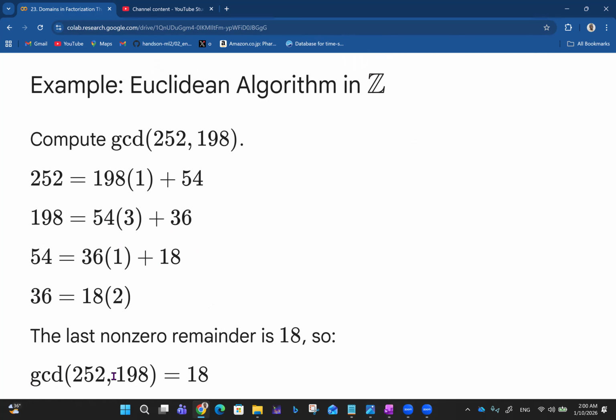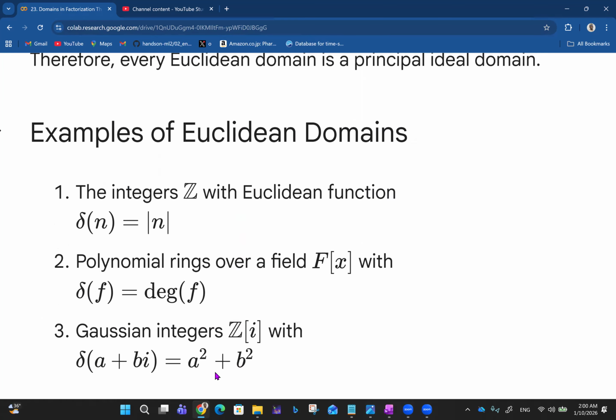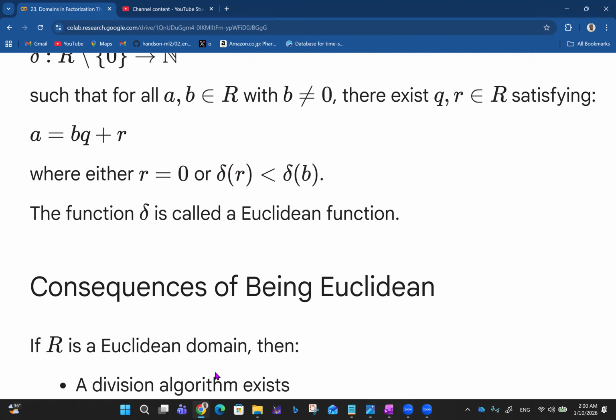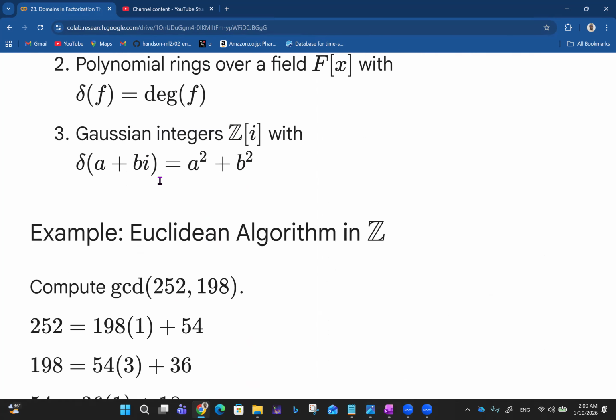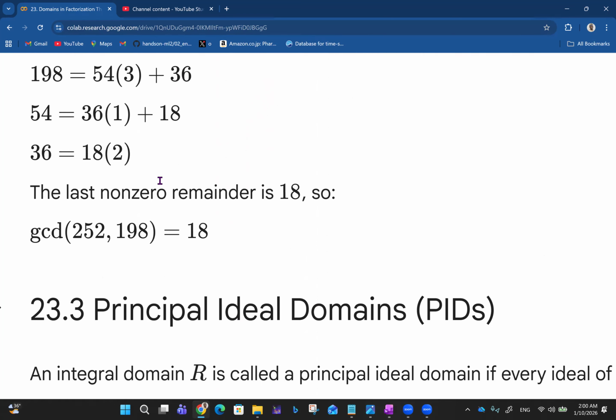So the greatest common divisor of 252 and 198 is simply 18, right? So that's the Euclidean algorithm. Things are more straightforward here because you can see the numbers. But when you can't see the numbers, things become trickier because there's also a way of substituting backwards until we get this a equals bq plus r that we have here. So it was more tedious when I did it under polynomial equations.